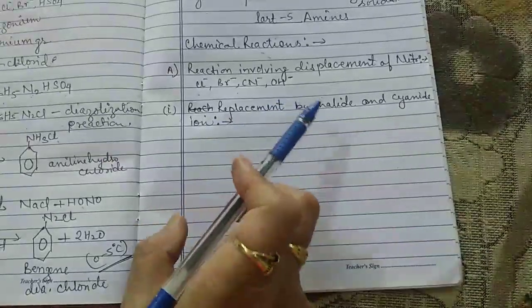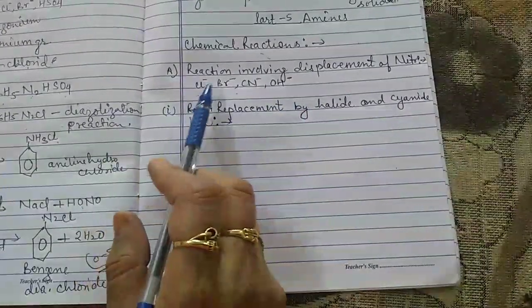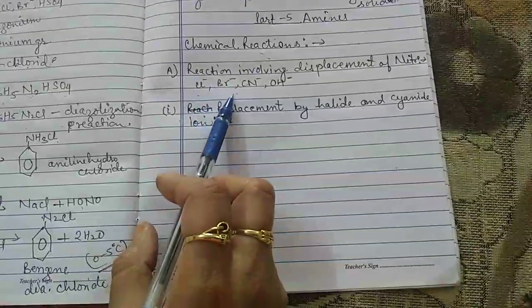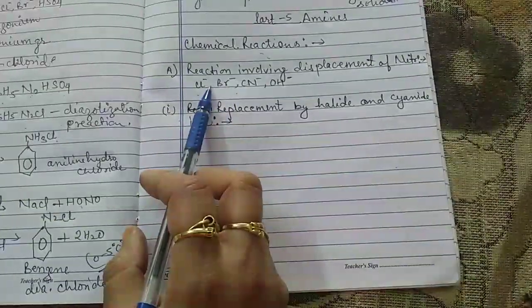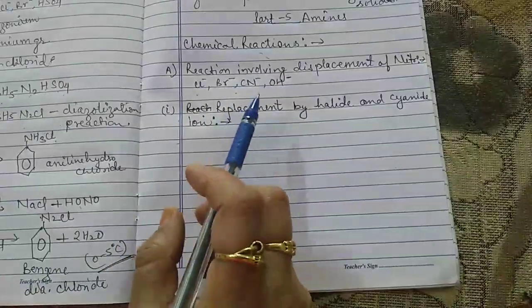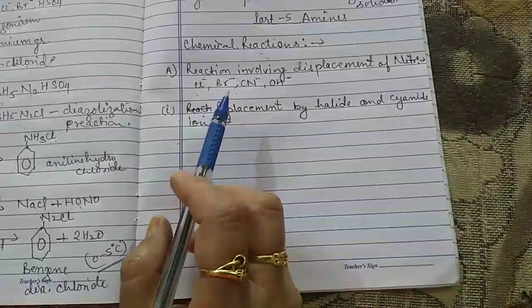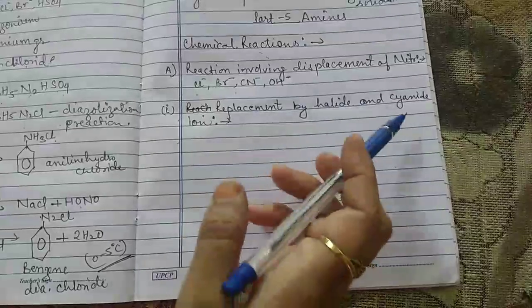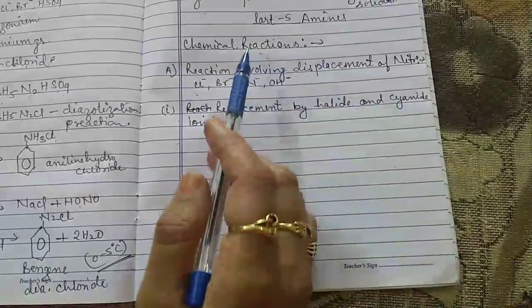Here I have used the word halide. Halide means either Cl or Br, because both belong to the halogen family. So Cl negative or Br negative, or if we are talking about the cyano, it means CN negative.